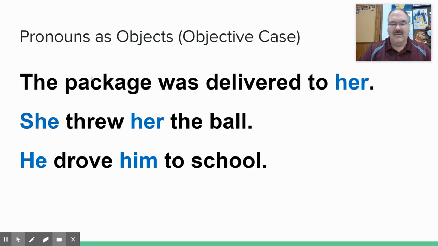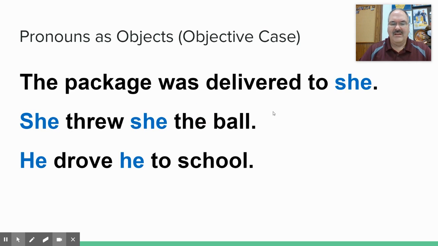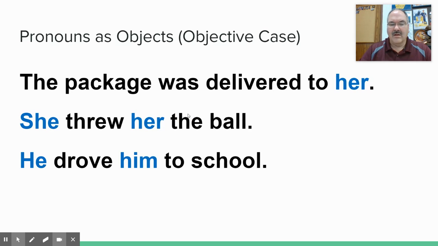What I want you to notice is, even though these are both females, you don't use the same pronoun. You don't say she and she, or she threw she the ball, right? You don't say he drove he to school, because this is the female pronoun you use when it's a subject. This is, obviously this is wrong. This is the female pronoun you use when it's the object. Here's the male pronoun you use when it's a subject. Here's the male pronoun you use when it's the object. They're not the same, and they sound wrong when you put them in the wrong spot.